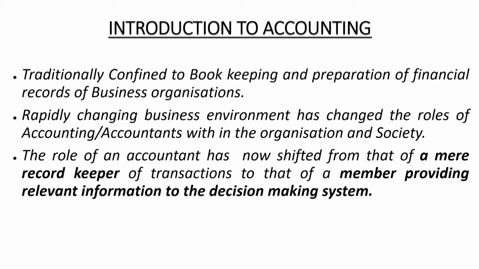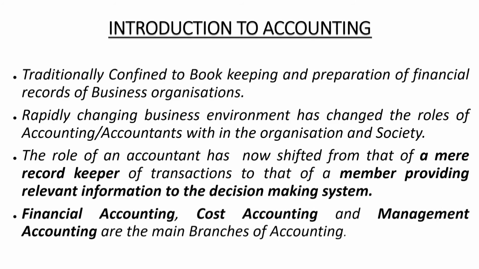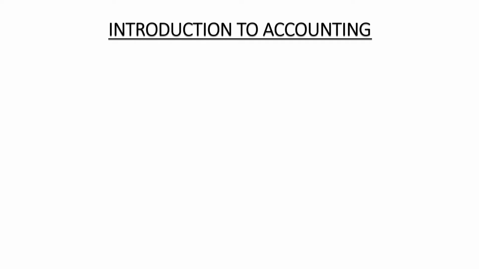Accounting is basically classified into three streams. First comes financial accounting, second comes cost accounting, third comes management accounting. These are the main branches of accounting. Those branches we will discuss later in another video. As we have said, financial accounting, cost accounting and management accounting are the traditional branches of accounting.